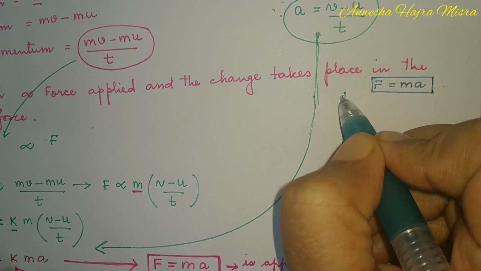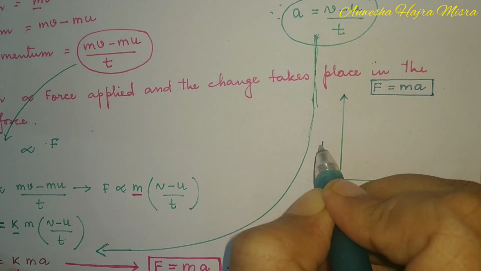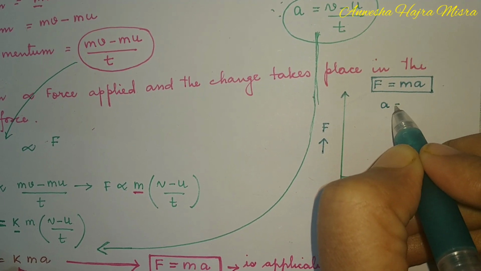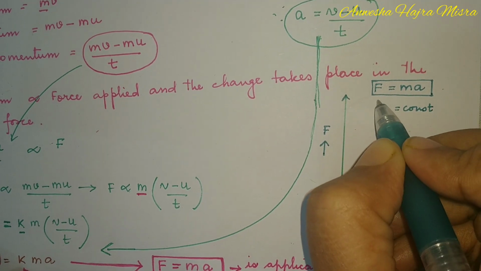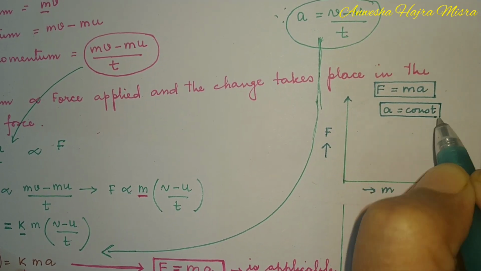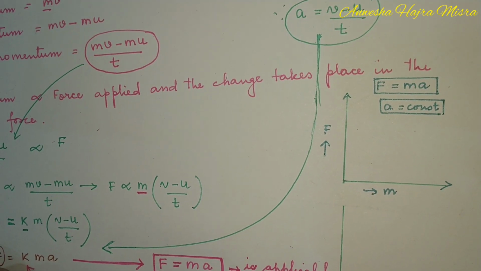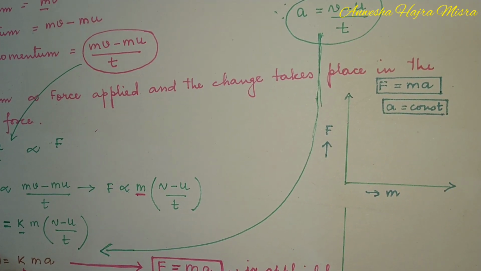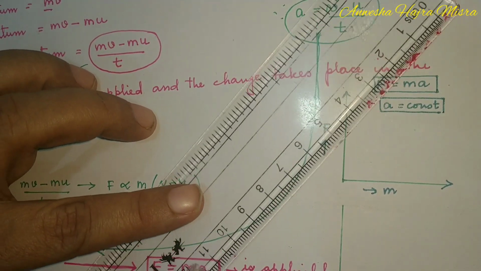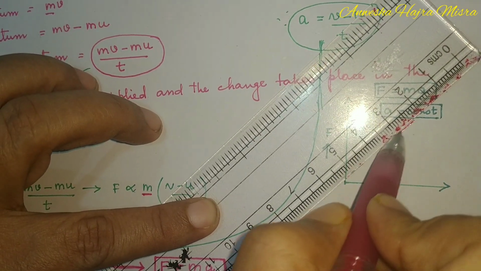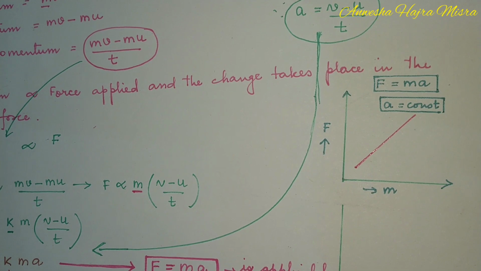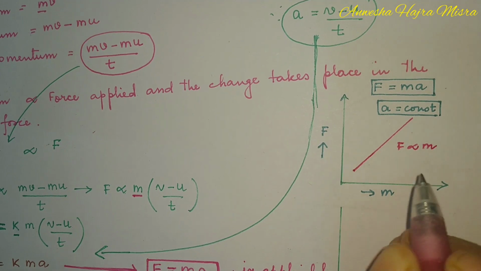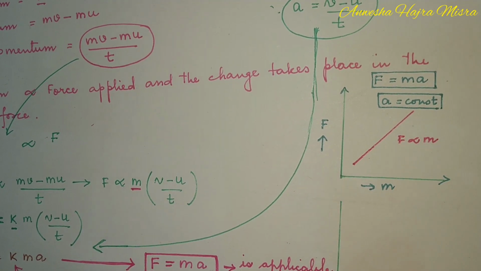Suppose they ask you to draw a graph of force and mass when acceleration is constant. What will the graph be like? When acceleration is constant, force is directly proportional to mass. So when you have a direct proportional graph, it will be something like this. When acceleration is constant, force and mass are directly proportional. If mass increases, force will increase.